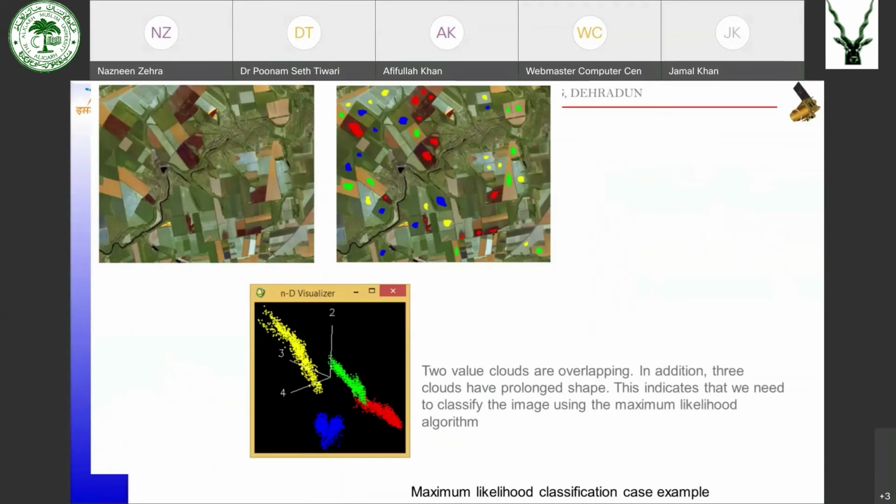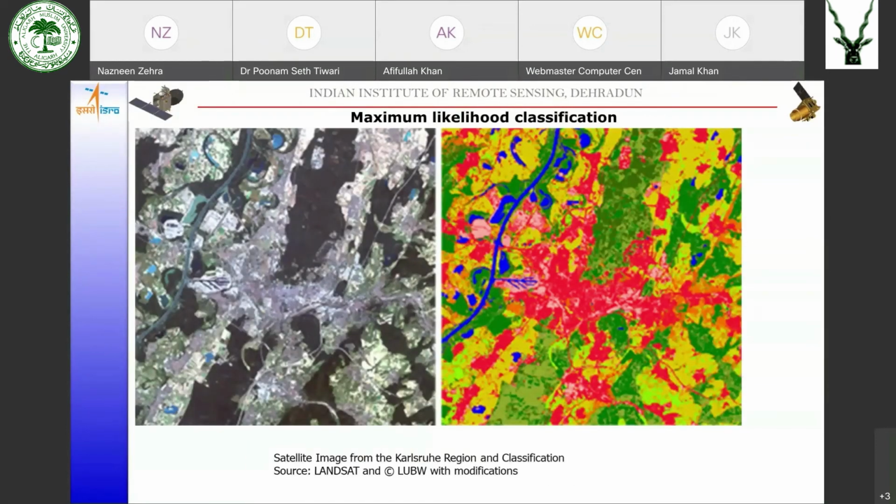You can see here we have taken 4 classes and the training sites. We see that the training sites are prolonged and look like they are correlated with each other. So we have used the maximum likelihood classifier. When we apply the maximum likelihood classifier, we get results something like this.